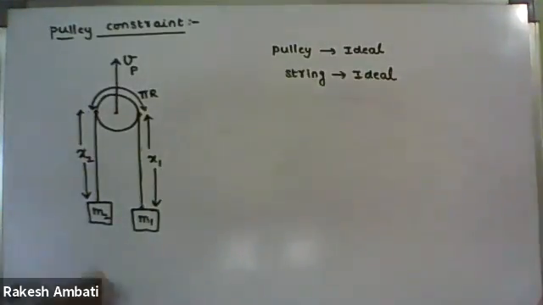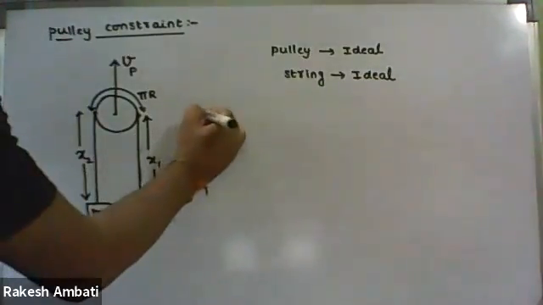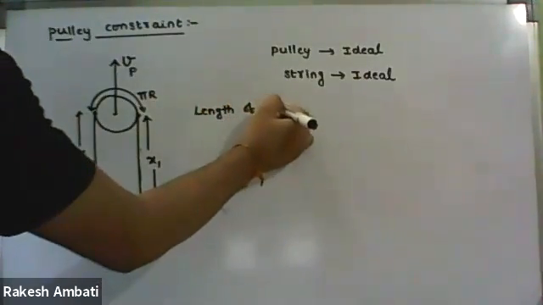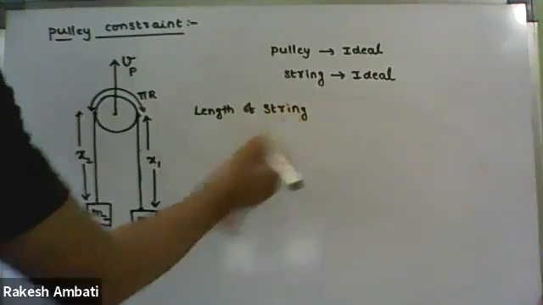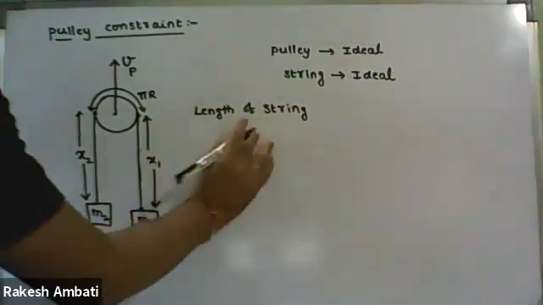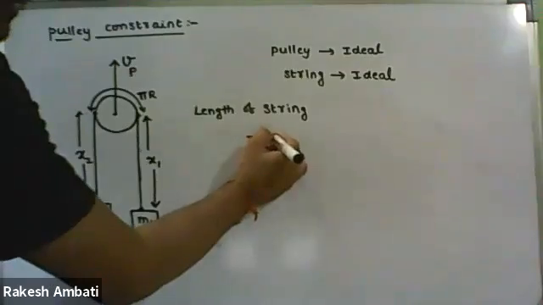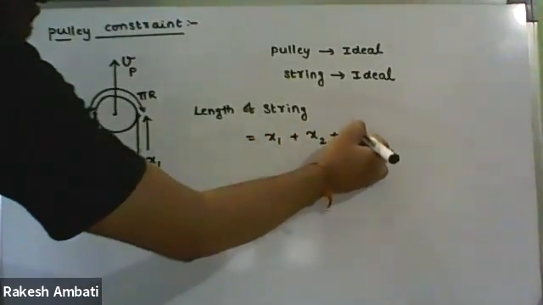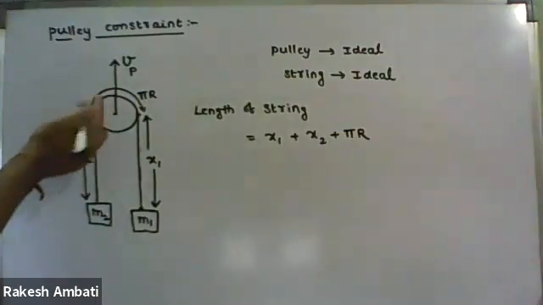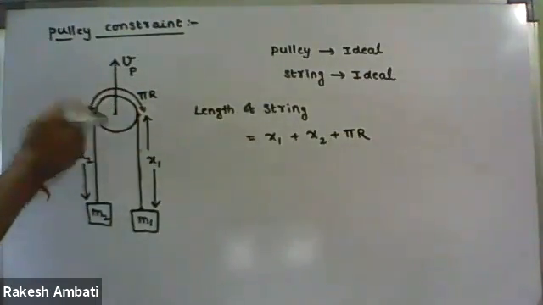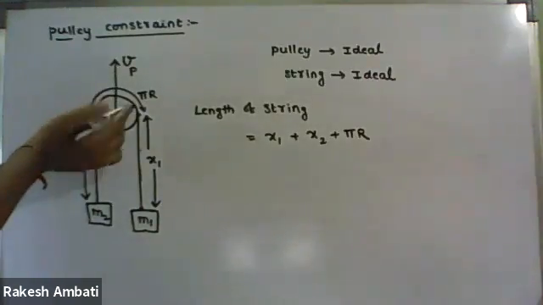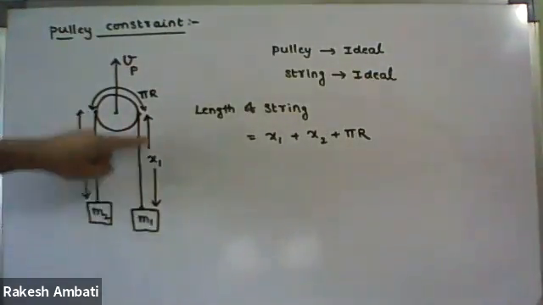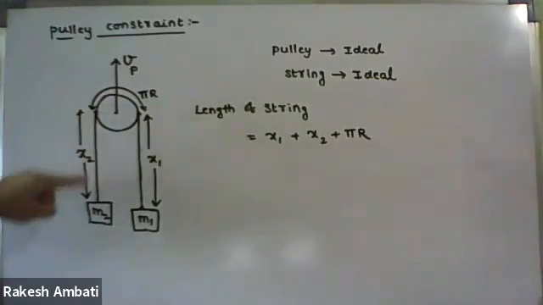First point, total length of the string from this figure is x1 plus x2 plus pi r. It is only half the perimeter, so pi r, not 2 pi r. So total length of the string is x1 plus pi r plus x2.